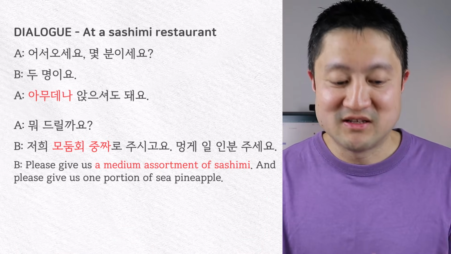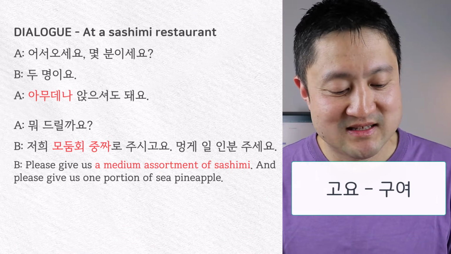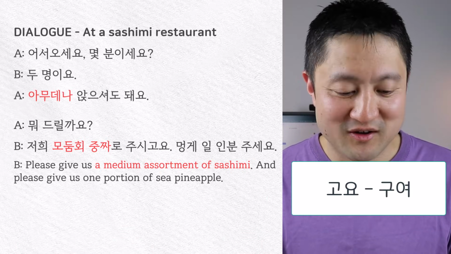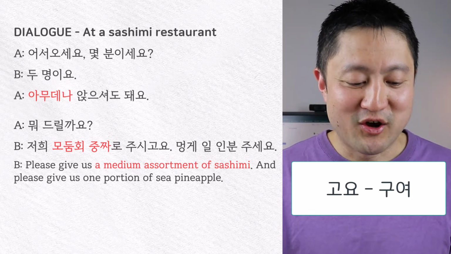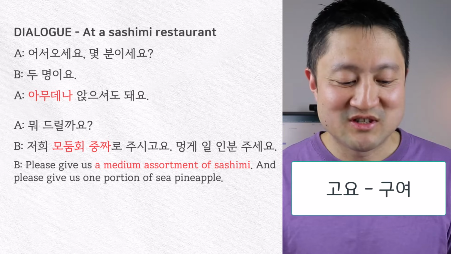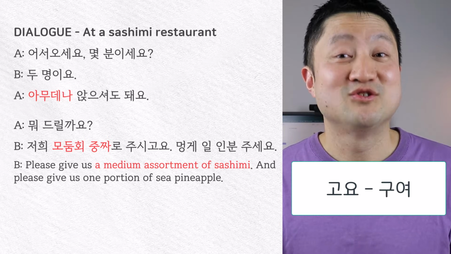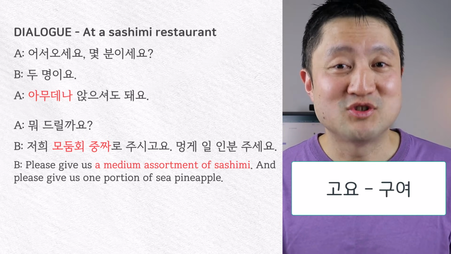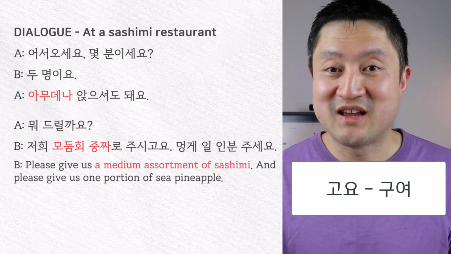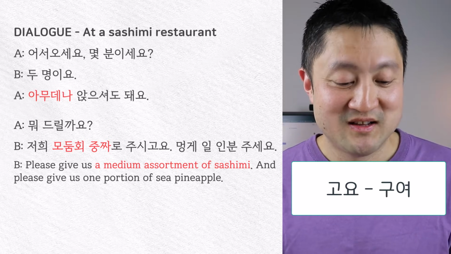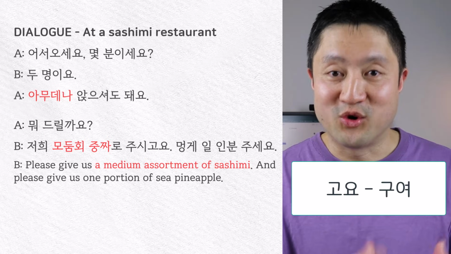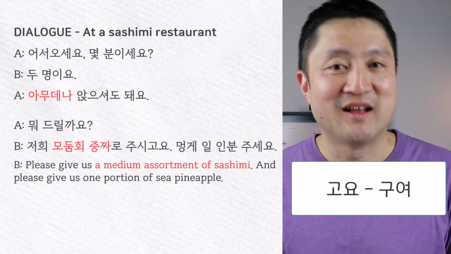Now, one pronunciation tip with 고요 is that instead of it being pronounced 고요, we often pronounce it as 구요. So we say, 저희 모듬회 중짜로 주시고요. So instead of saying 주시고요, we say 주시구요. So that's very common to pronounce 고요 as 구요 in Korean.